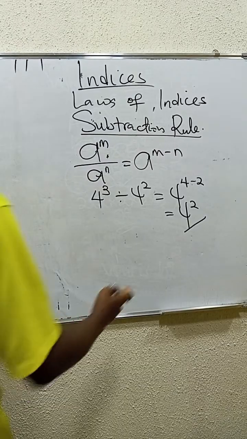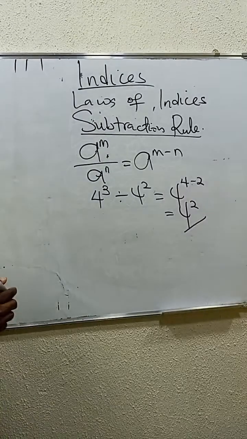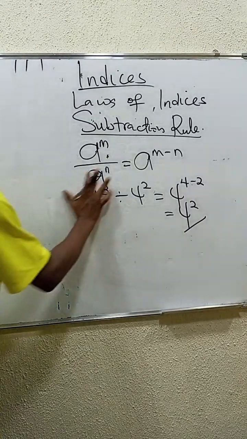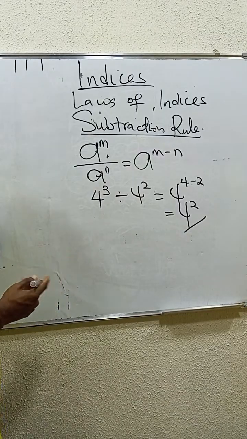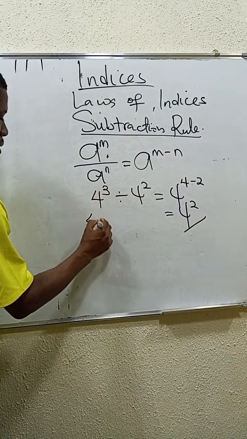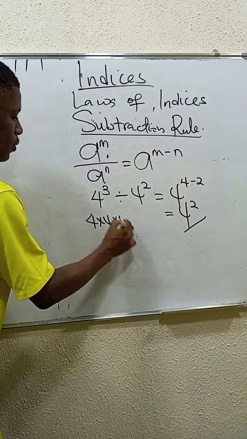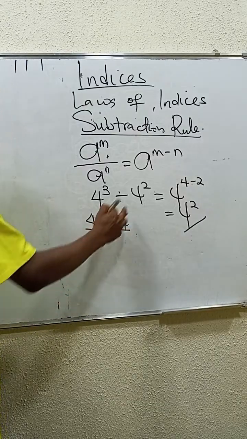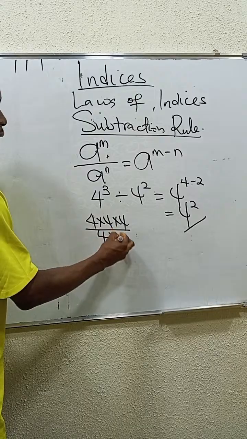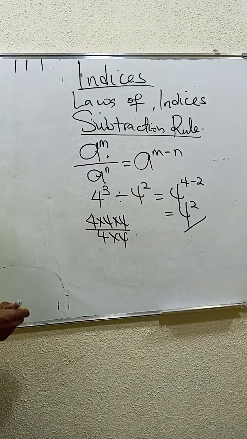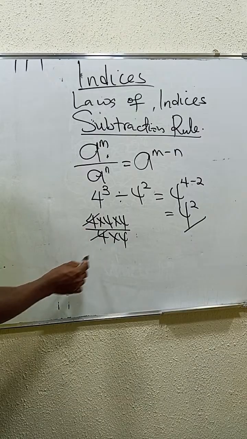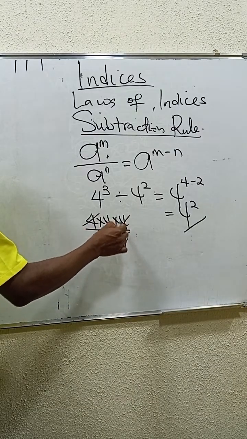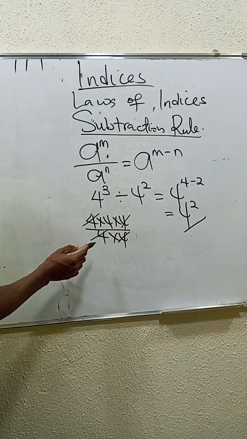So this becomes 4 to the power of what? Okay, so if you want to check whether your answer is right, do you know what to do? 4 to the power of 3 is 4 times 4 times 4, then divided by 4 squared, which is 4 times 4. So you cancel out 4 and 4.